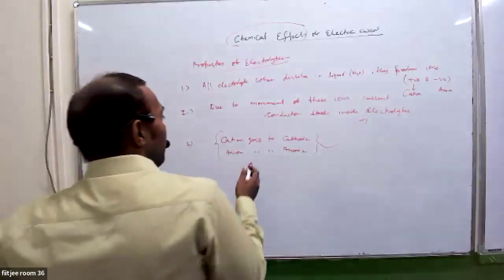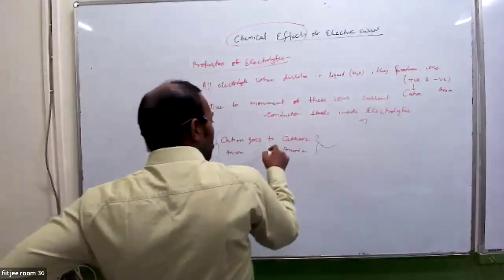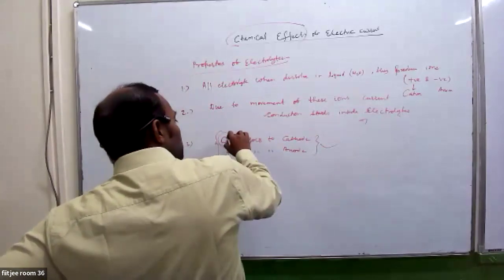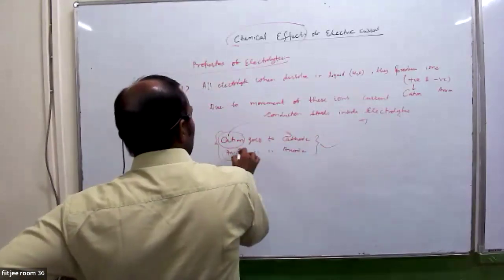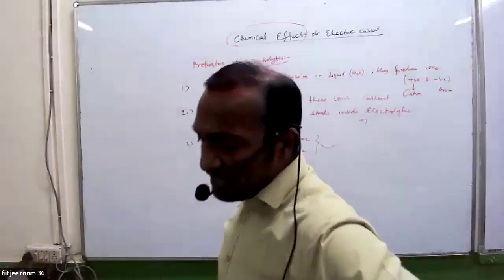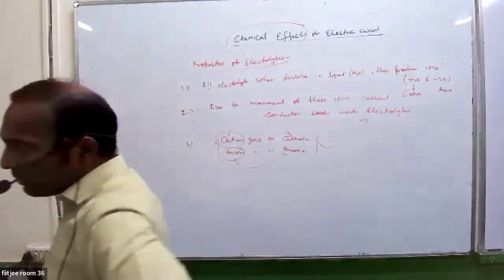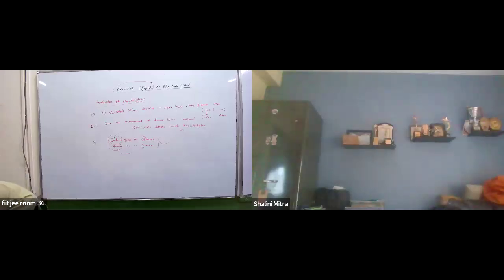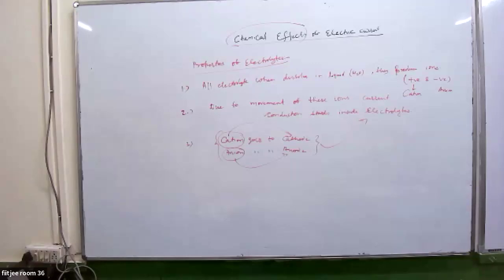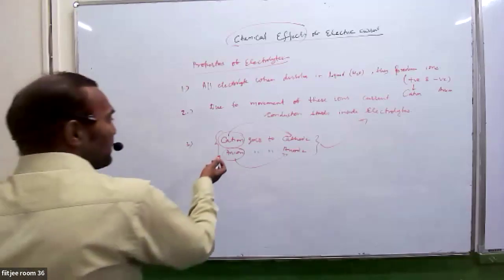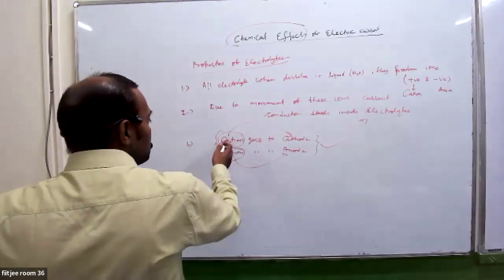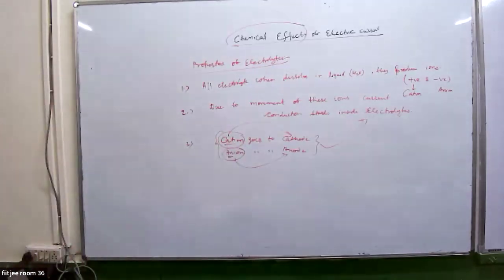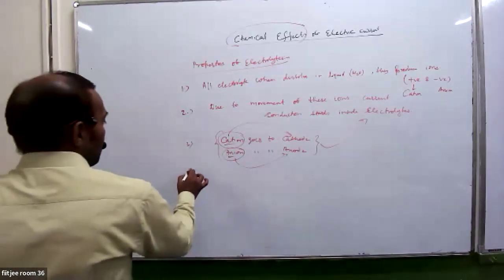When cation and anion are produced, cations go to the cathode only, anions go to the anode only. They cannot go anywhere else. Actually, cathode and anode attract cations and anions.